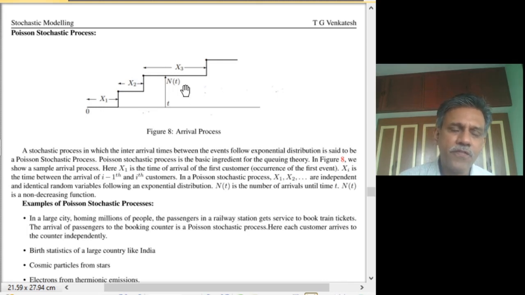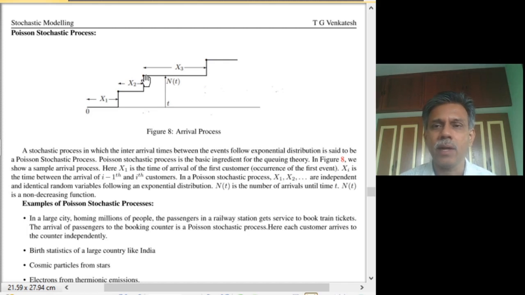Now, there is also another stochastic process that can be defined. x1 denotes the time of arrival of the first customer. x2 is the duration between the second and the first customer, or the duration between the occurrence of the second event and the first event, and so on. x3 is between the third and the second.